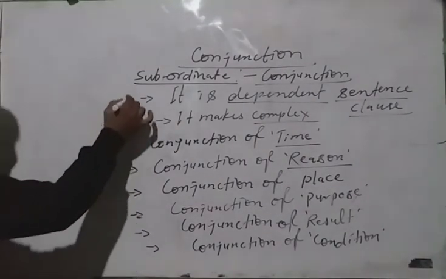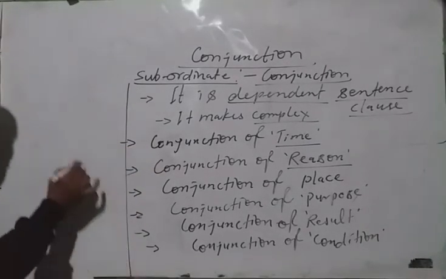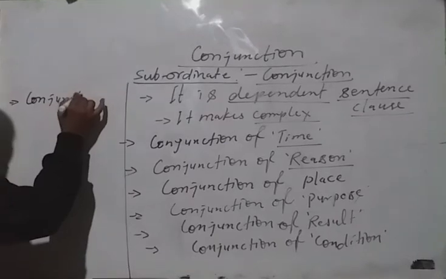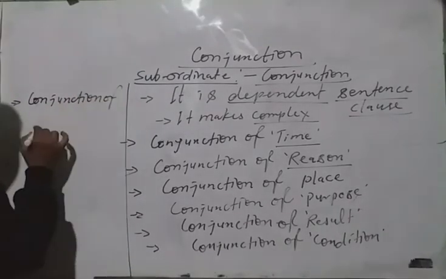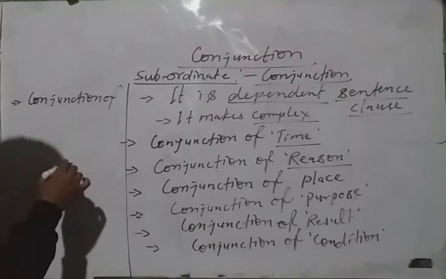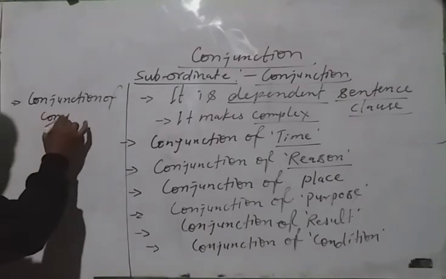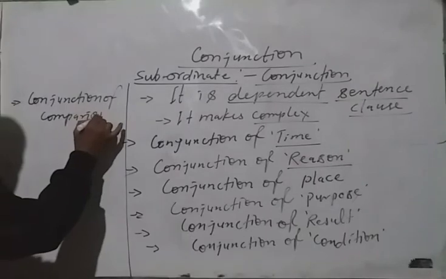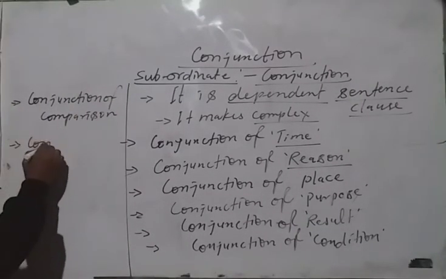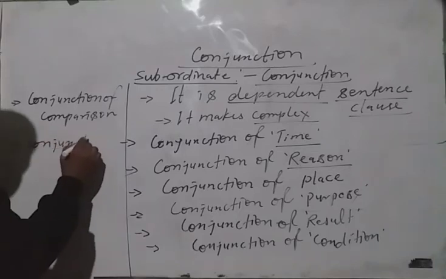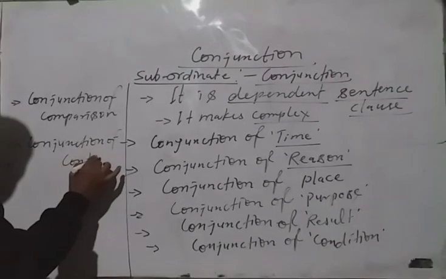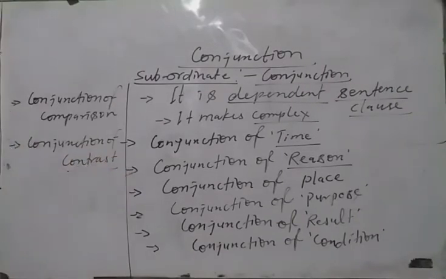Two more I am writing here: conjunction of comparison and conjunction of contrast.